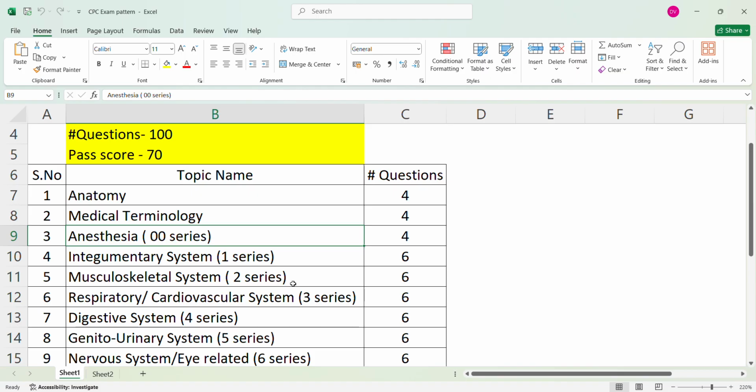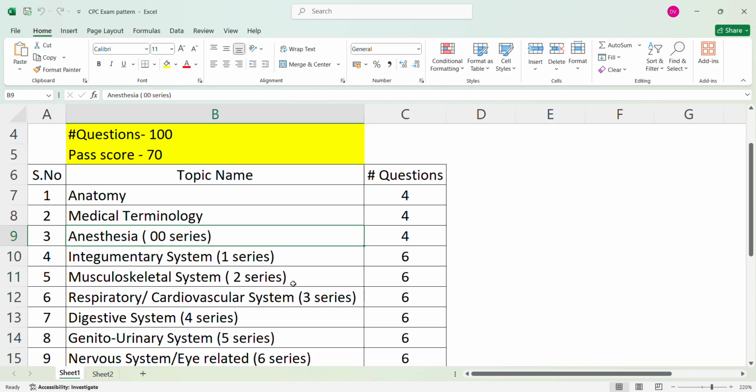Then the next topic, the musculoskeletal system, 2 series codes. Here also they will ask you 6 questions. In this section you have to concentrate on the arthrodesis topic. Arthrodesis, bone grafting, fractures, dislocations, manipulations, amputations, application of casts and splints, strapping. These things you should know from the musculoskeletal system. Here you will get the 6 questions, okay.